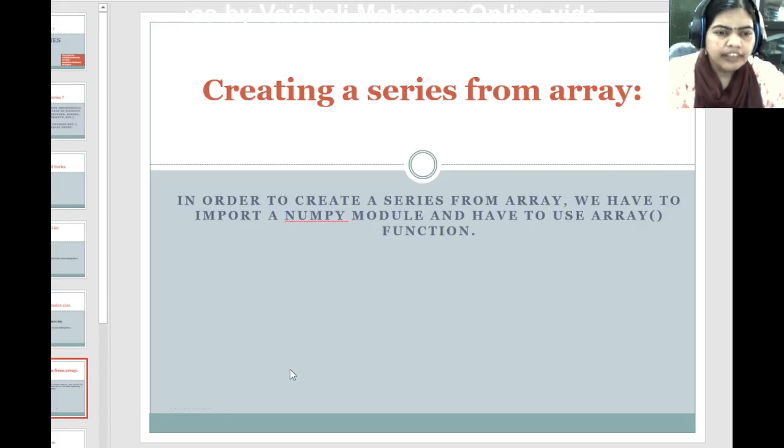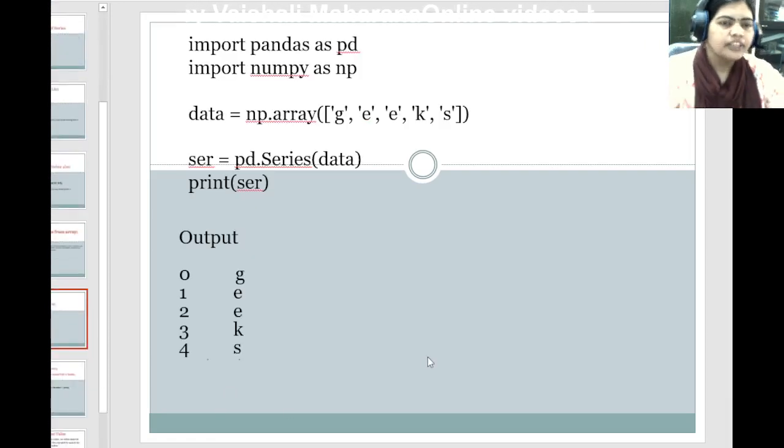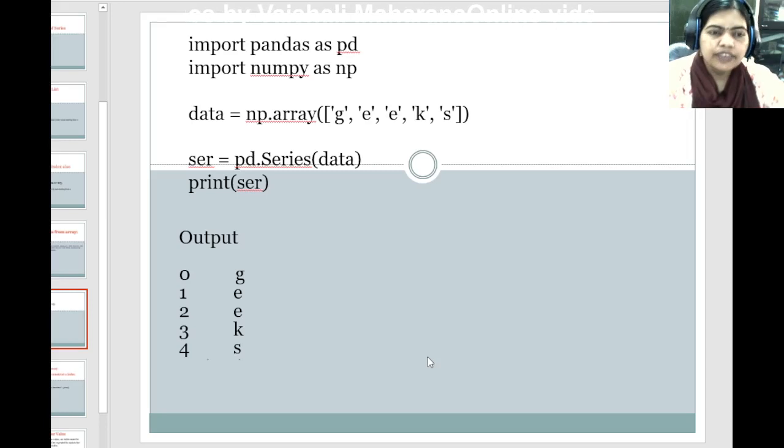Now we can create our series using the array method also. So how can we do it? First of all, we have to again write import pandas as pd, and import numpy as np, as we are going to use numpy for creation of the series. So we will import numpy also for using the array method.